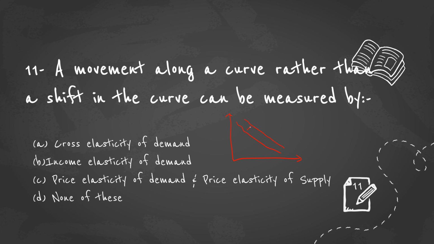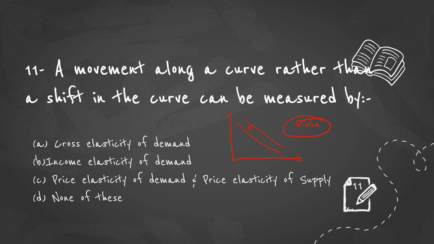Okay. This is an upward shift in the demand curve. It is caused by the other things which we have kept constant. The movement is caused by price. So what we need is the movement along the curve rather than a shift in the curve. How can we measure that? The only factor responsible for the movement along the demand curve is price.